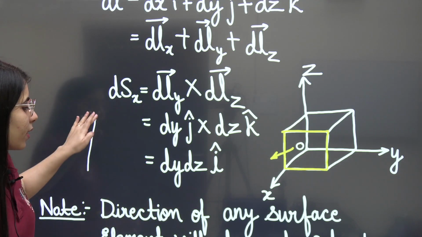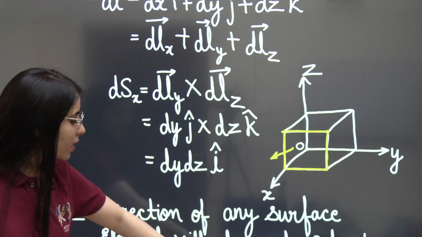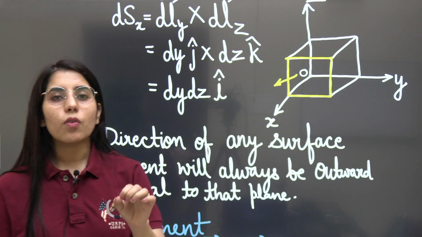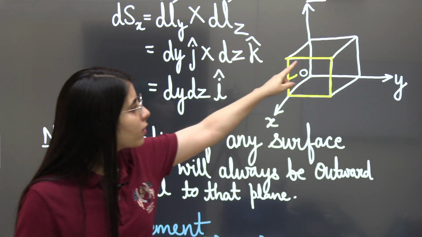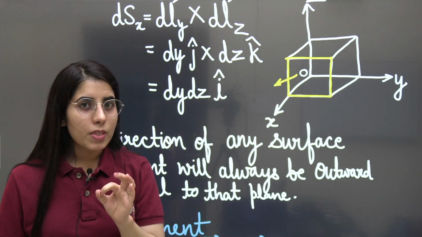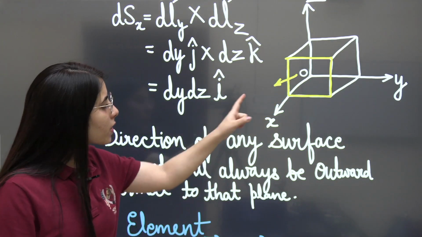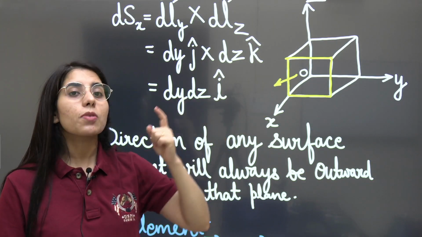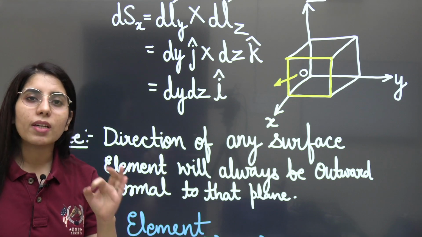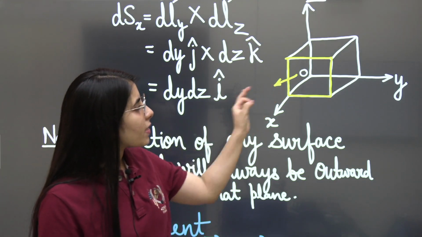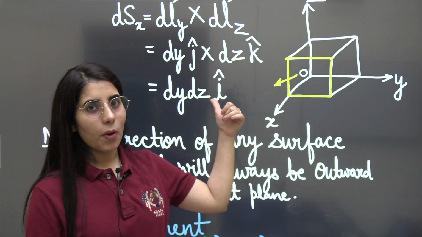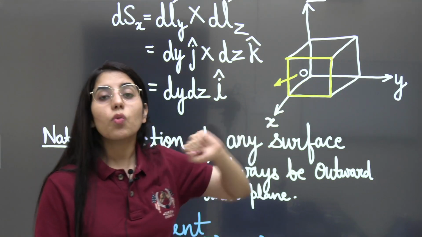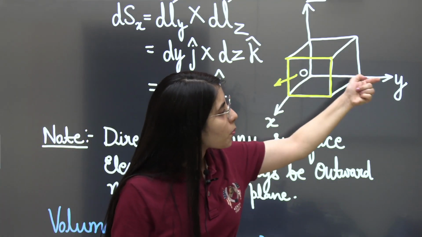The direction of any surface element should always be the outward normal to that surface or that plane. For example, for this surface, the direction of the surface element will always be what? Towards the positive x-axis. Why? Because it will be the outward normal, which means perpendicular to that surface. It should be the direction. Clear? So positive x-axis, which means this side, and outward normal. Another thing is, if I talk about this side surface, what should be the direction? It should be towards positive y.